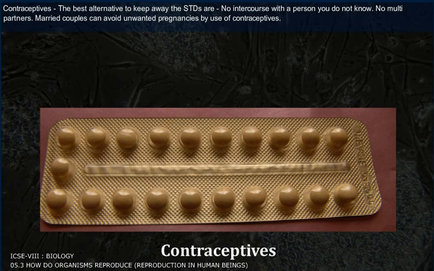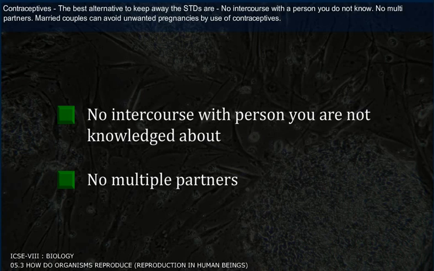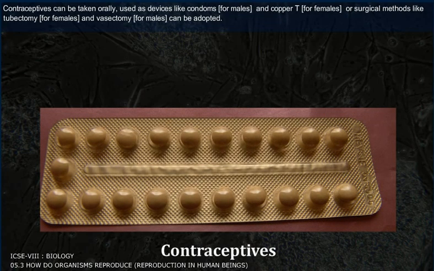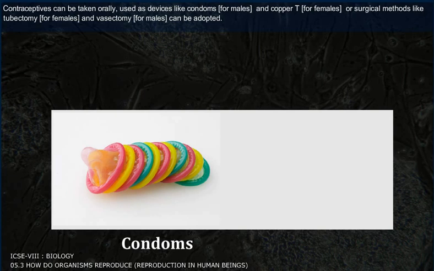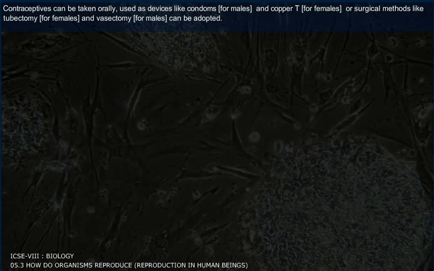Contraceptives. The best alternative to keep away the STDs is no intercourse with a person you are not knowledgeable about, and no multiple partners. Married couples can avoid unwanted pregnancies by the use of contraceptives. Contraceptives can be taken orally, used as a device like condoms for males and copper T for females, or surgical methods like tubectomy for females and vasectomy for males can be adopted.